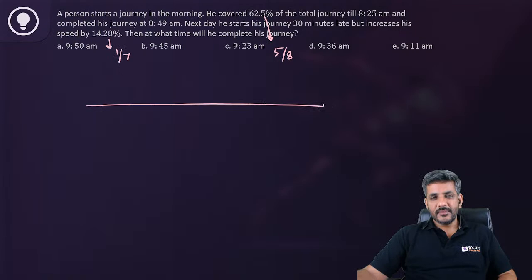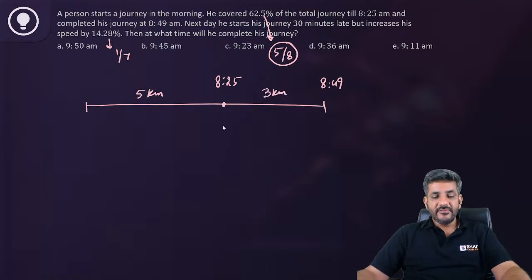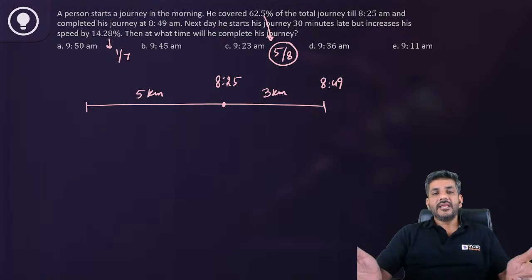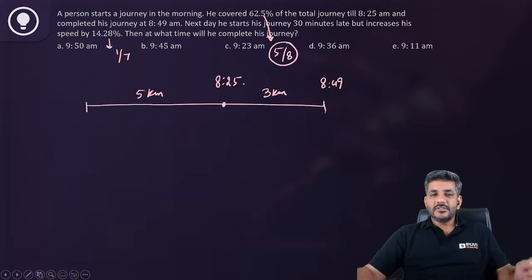So first of all he says the person starts his journey at what time we don't know, but he has completed 5 by 8 of the journey by 8:25 and completed the journey at 8:49. So if the journey is of 8 kilometers, can I say he completed first 5 kilometers by 8:25 and the next 3 kilometers by 8:49? Is that right, everyone? I mean total journey मैंने 8 की assume कर ली, 8 kilometers की, right? Nihar, very good. Nihar has got the answer as E and Naman has got C. Very good, Nihar and Naman. So I am assuming the total length of the journey is 8 kilometers.